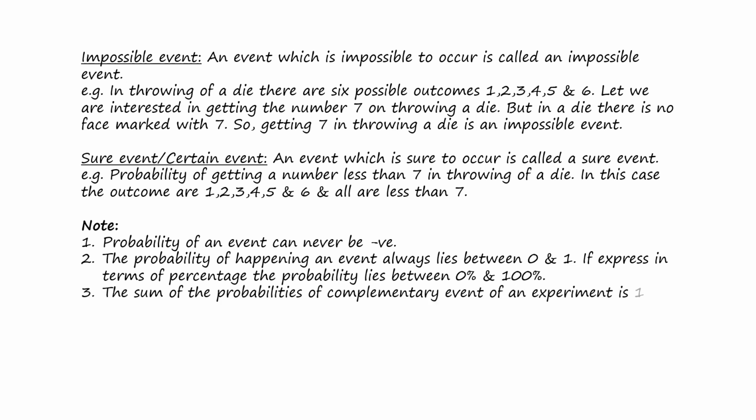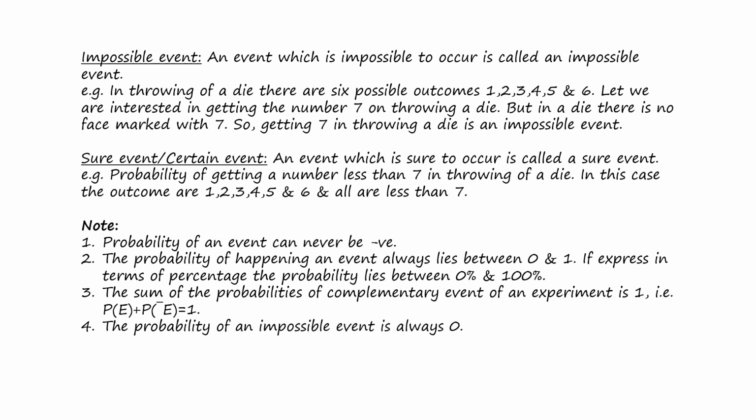The sum of the probabilities of complementary events of an experiment is 1. That means, as we discussed in the previous slide, P(E) plus P(E bar) equals 1. The probability of an impossible event is always 0, just like getting 7 in a throw of a die. The probability of a sure event is always 1.